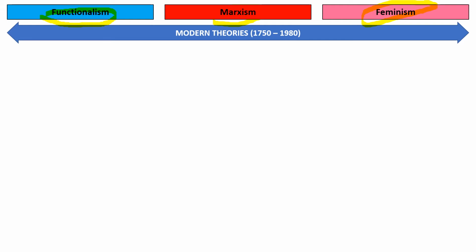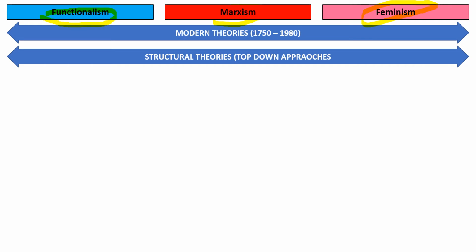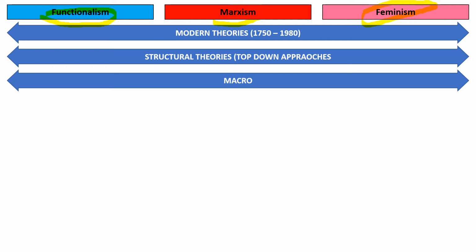Now, the first thing about all these theories is that they are modern approaches to sociology. So they all exist within the 1750s to 1980s window. So they are modern perspectives. Functionalism and Marxism are probably at the earlier end of this timescale, feminism towards the 60s and 70s, but all essentially modern perspectives. They're all structural approaches to the family. So again, they all take a top-down approach, looking at how society influences us, and they are also all macro approaches. So again, looking at the whole of society from this perspective.